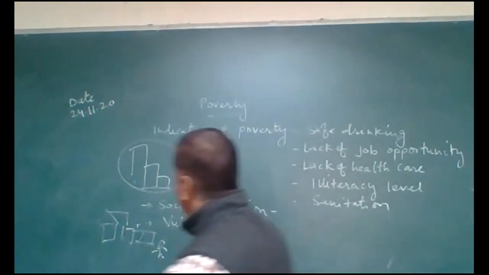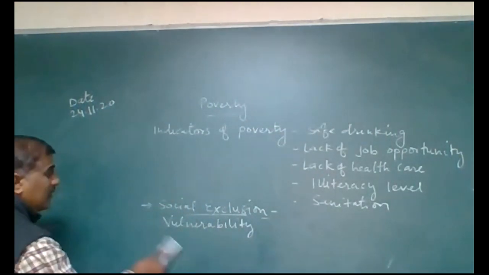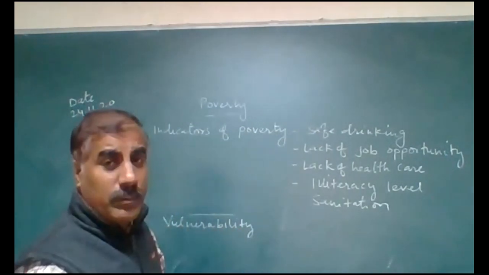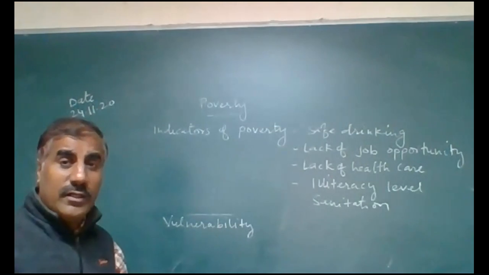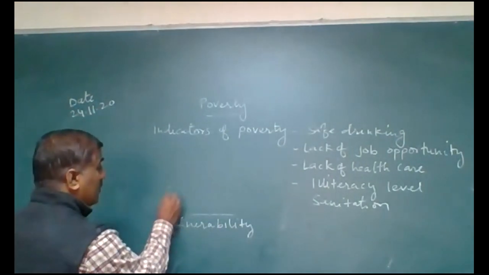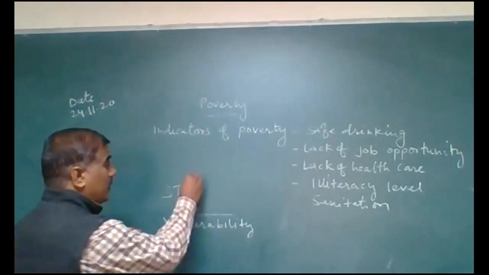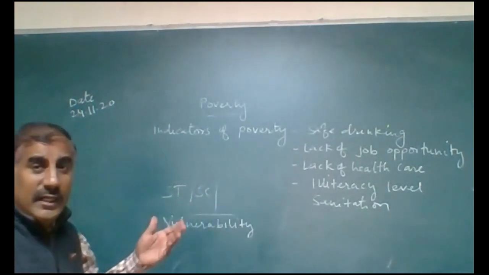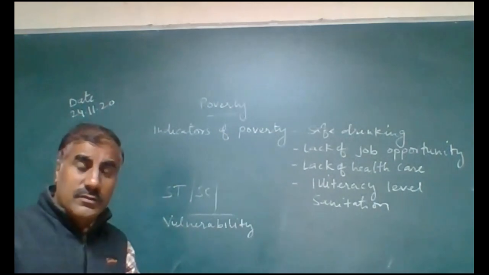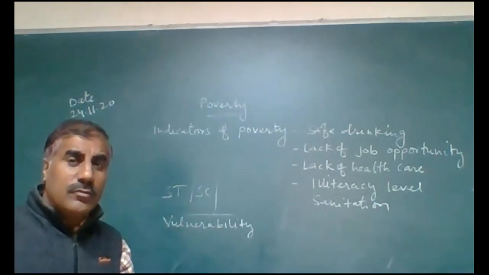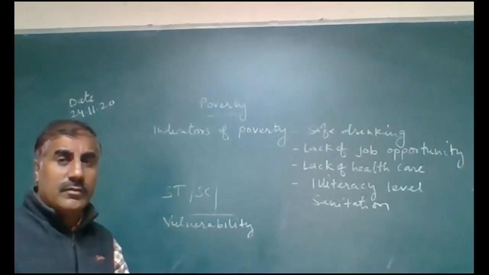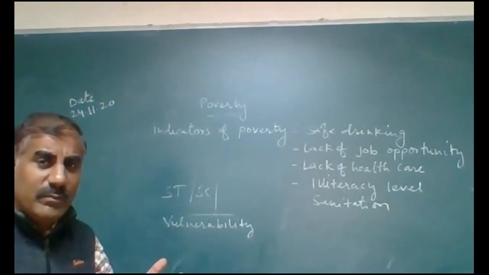Another factor is the vulnerable group. What is the vulnerable group? Those people who are backward: ST scheduled tribe, SC scheduled caste, farmers, landless farmers, widows, physically handicapped, laborers.